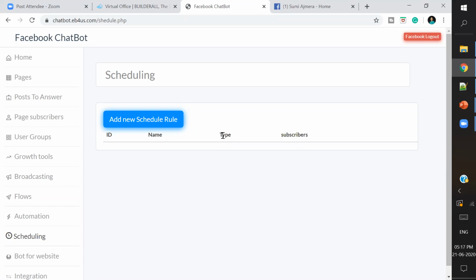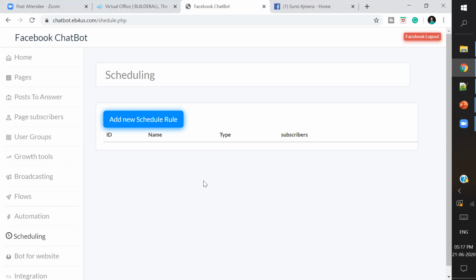Even Facebook has their automated chatbot system, so if you are not immediately buying any tool, then make sure at least Facebook chatbots are active. It's also very simple to use, and not all these particular features can be taken care of by Facebook, but still it will also help you with a couple of subscribers where you can send across the messages. A few of the automations are possible.